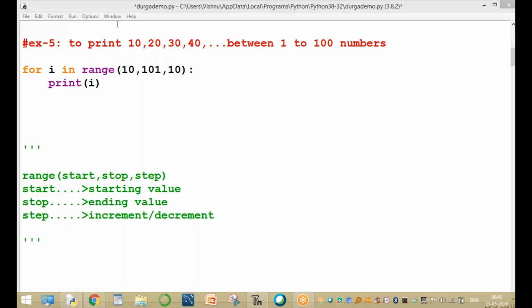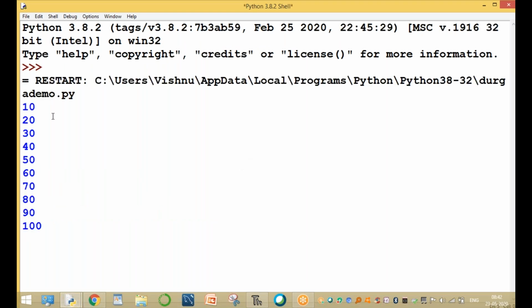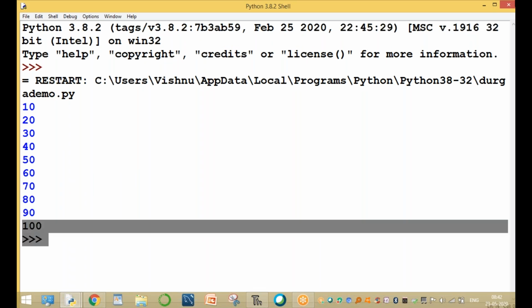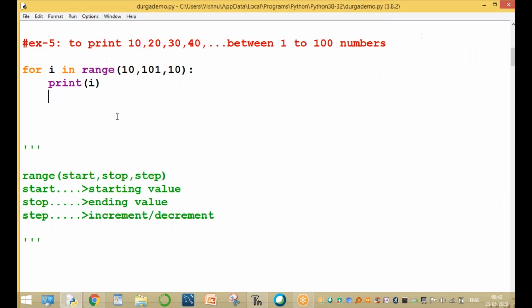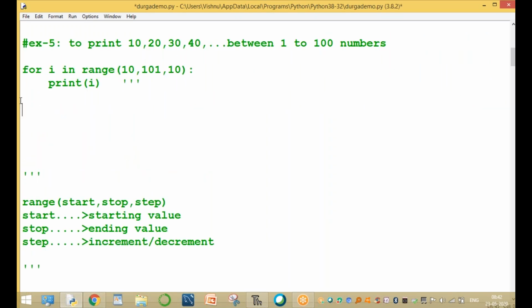Now run this module. Press F5 or the run button. Here the values printed are 10, 20, 30, 40, 50, 60, 70, 80, 90, and 100. Clear, guys? One more example. Sir, I am only incrementing. I want decrementing also, is it possible? Here decrementing is also possible. Example 6: to print 10 to 1 numbers.